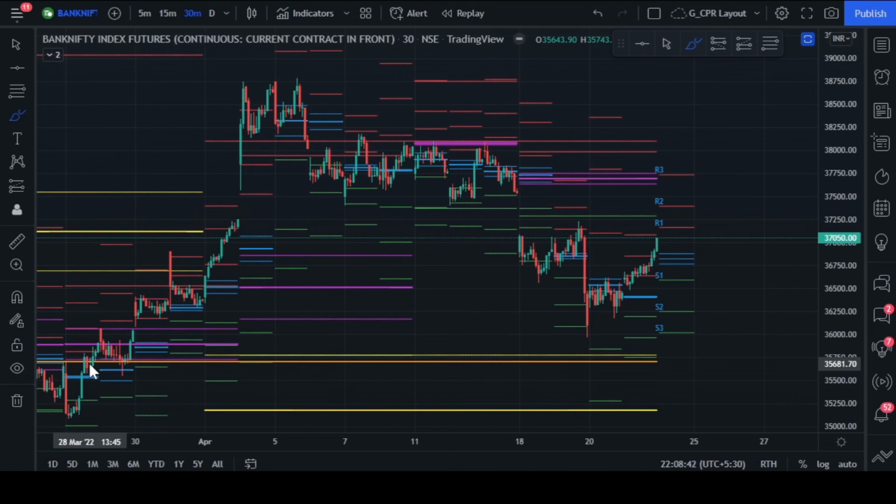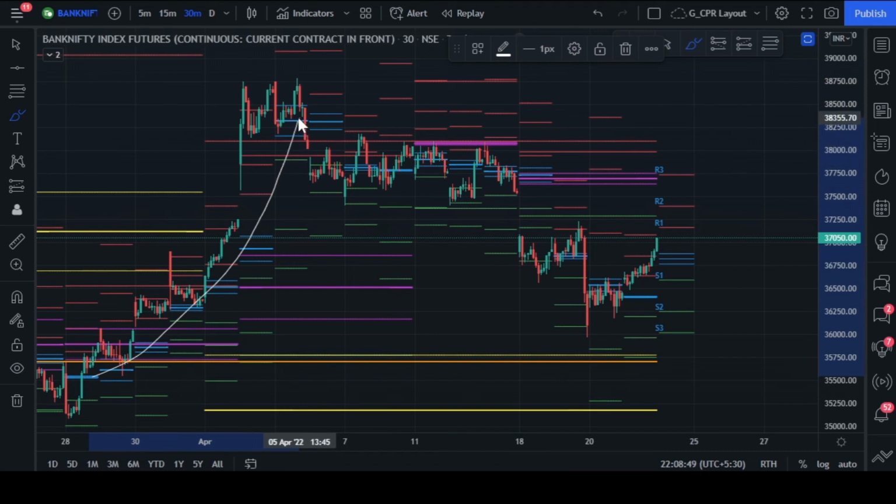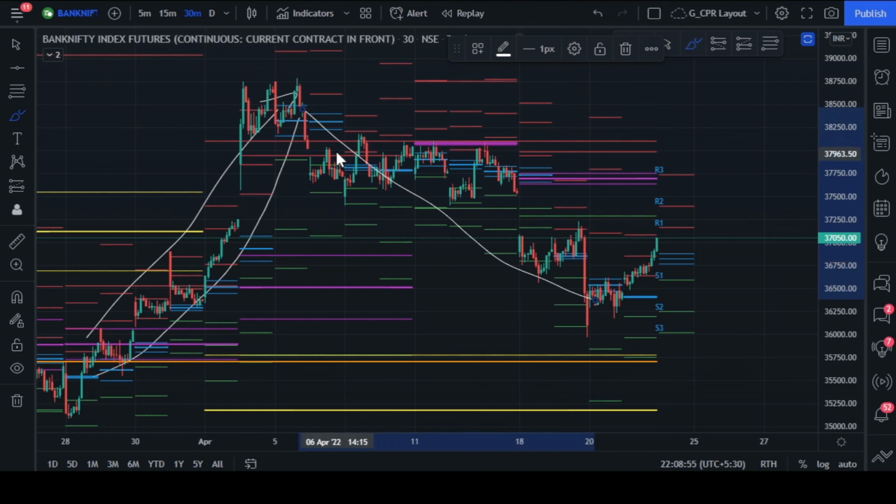Similarly, you can do the analysis for Bank Nifty or any other stock. You can see Bank Nifty also developed a higher value relationship and it rallied here, and then it continued to develop a sideways or lower value relationship, and it was in the downtrend. Today it has developed a higher value relationship. The probability of Bank Nifty trading above the CPR tomorrow is higher, so we will have to wait and watch for the opening print.